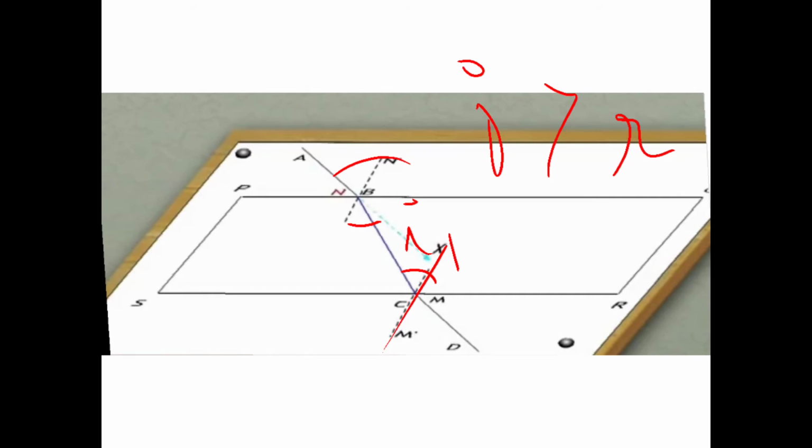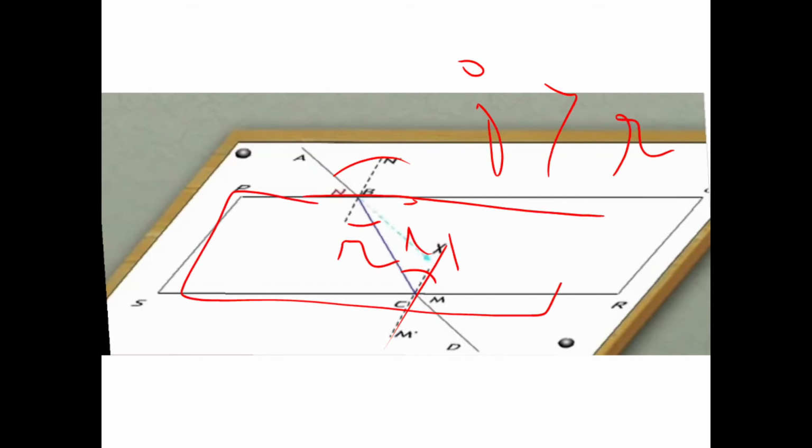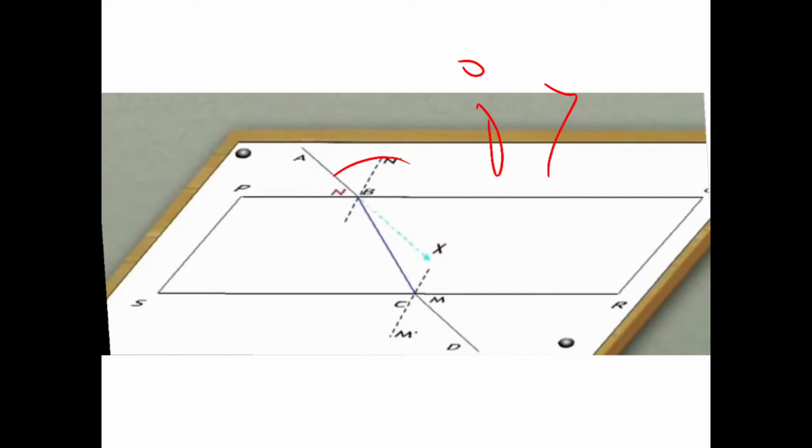And this I1 will be same as this R because they are in the same glass slab, it is one medium, the whole thing is one medium. So angle R is the same as this I1. So what we have is R equals I1. Now again the reflection will take place, and you will see that the light ray is emerging out here with this angle of emergence. So this was our I1 and this was our angle of emergence.